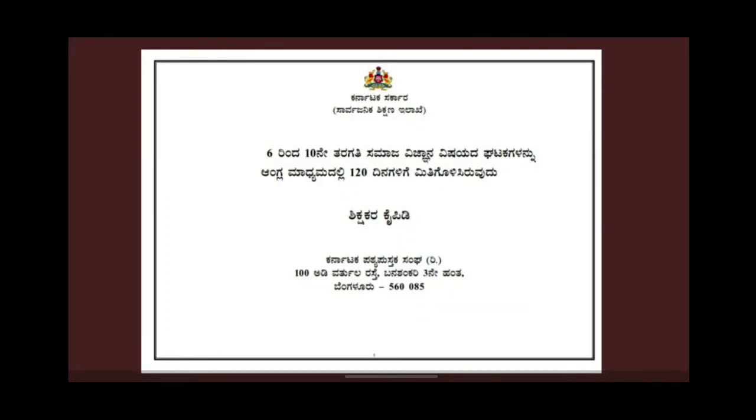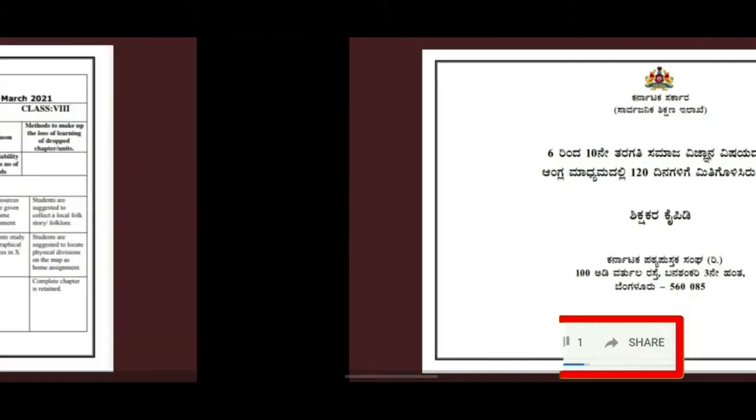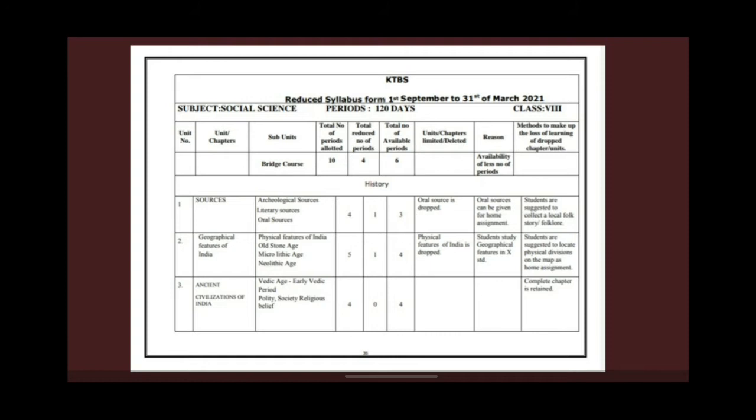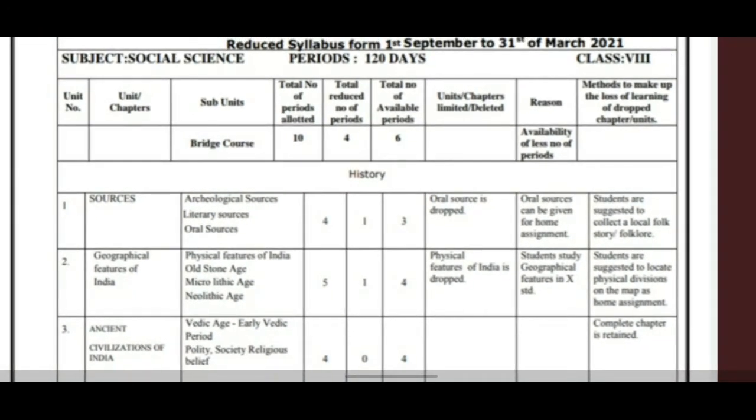Everyone, due to the COVID-19 pandemic for the academic year 2020-21, a few lessons and topics have been reduced. We will see which are those for social science of class 8th. The first chapter is Sources, and the subunits are archaeological sources, literary sources and oral sources. Here oral sources is dropped. Oral sources can be given as a home assignment.